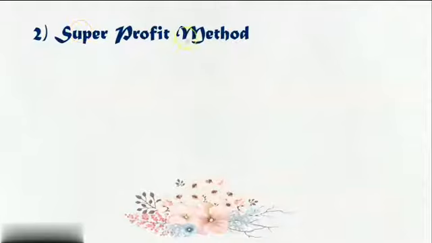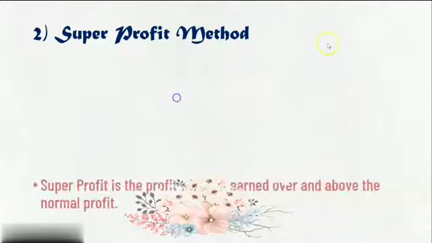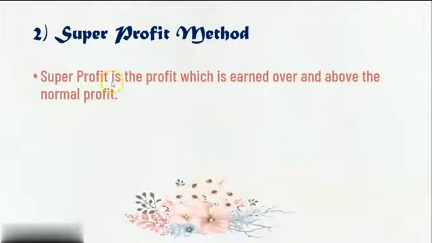Now let us see the second method, the super profit method. First let us understand what is meant by super profit. Super profit is a profit which is earned over and above the normal profit. Over and above the normal profit means what? For example, if the firm has continuously earned a profit of 10,000, 10,000, 10,000, and suddenly the firm starts earning 40,000, 50,000, 60,000, a lakh, that is called super profit: profit more than the normal profit.